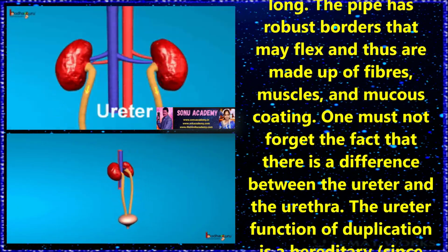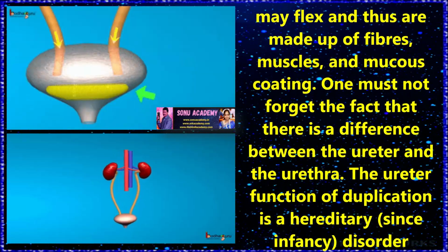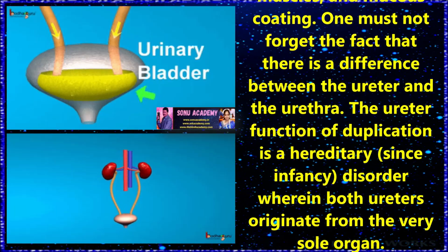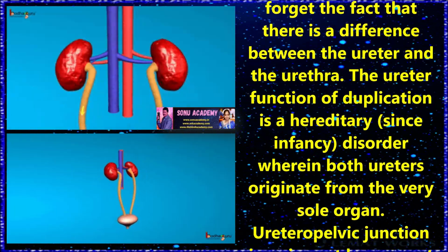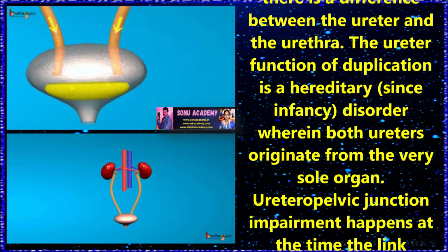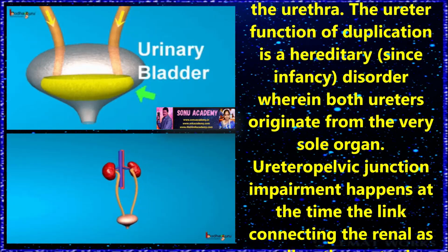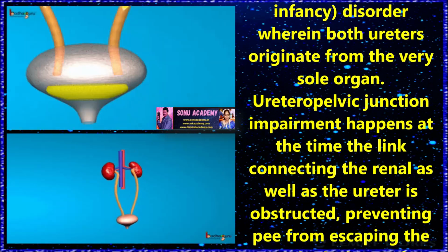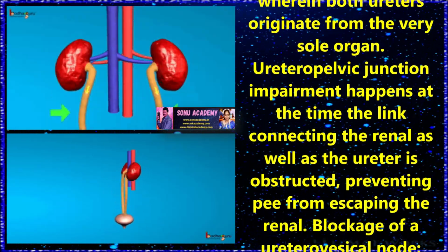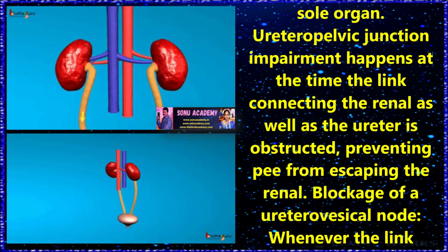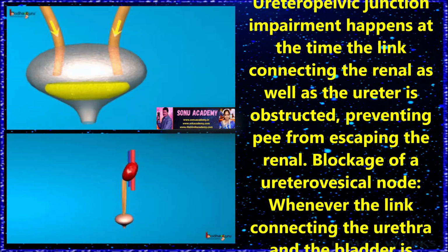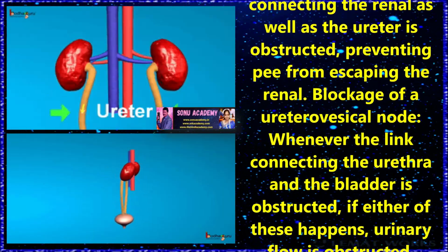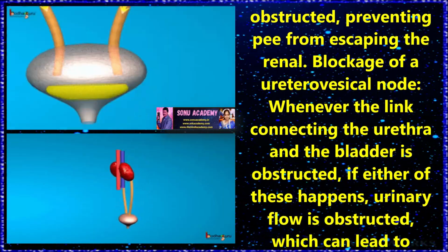Ureter duplication is a hereditary disorder wherein both ureters originate from a single kidney. Ureteropelvic junction obstruction happens when the link connecting the kidney and the ureter is obstructed, preventing urine from escaping the kidney. Ureterovesical junction obstruction occurs when the link connecting the ureter and the bladder is obstructed.